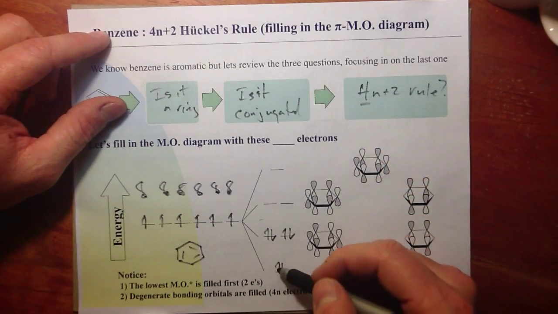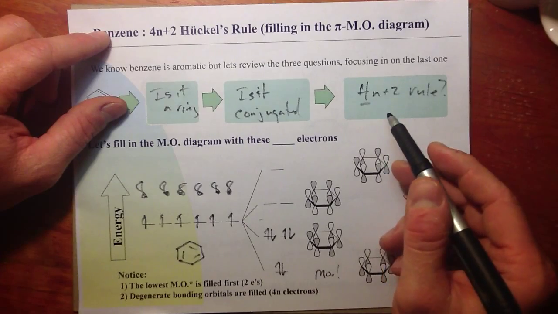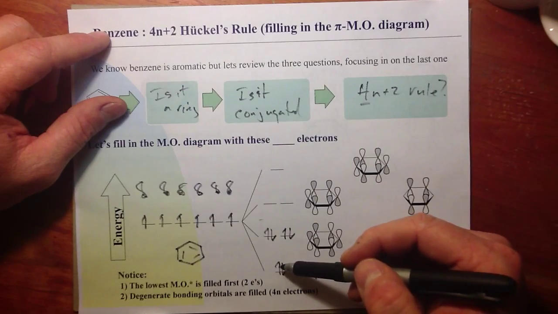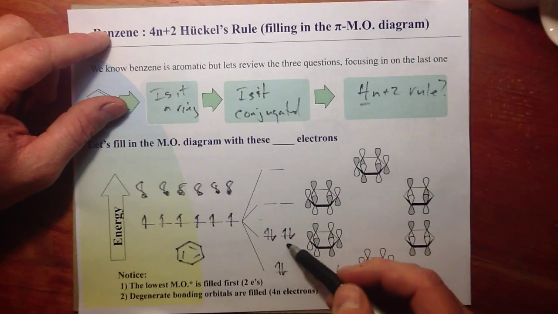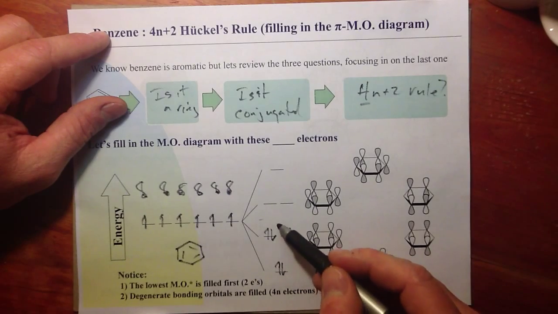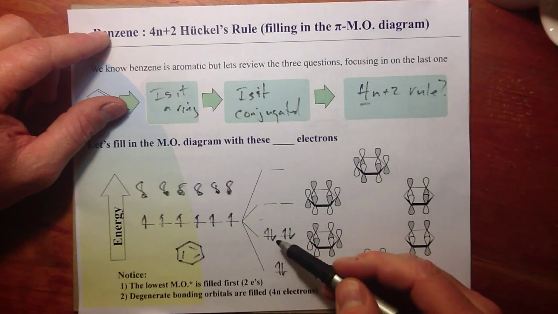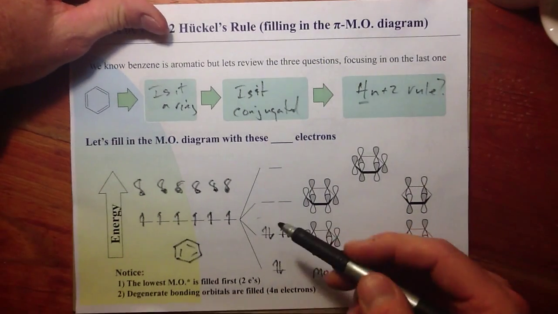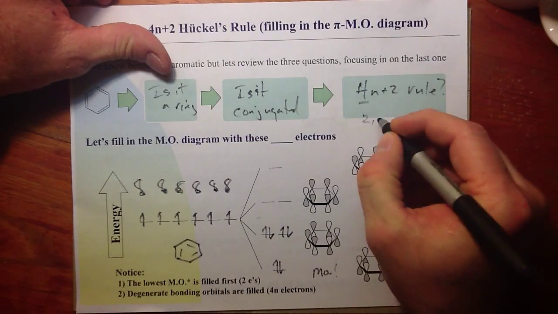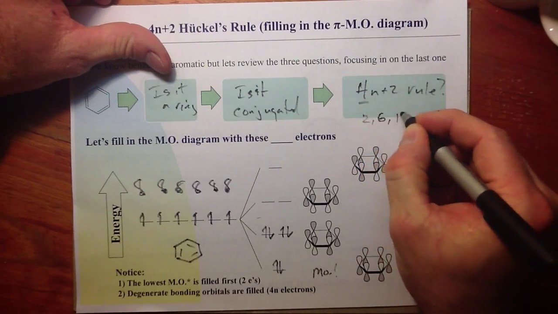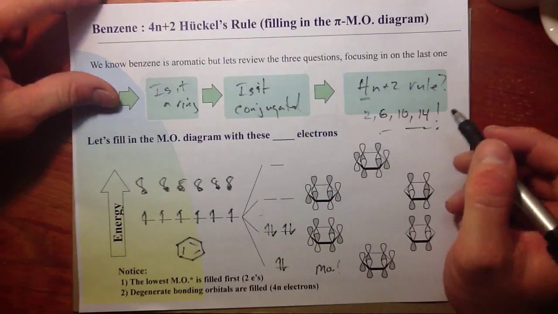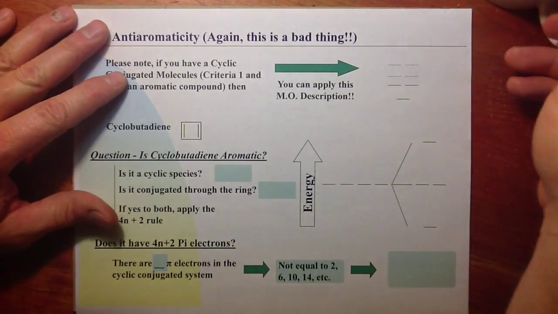So we can have this mathematical relationship describe those molecular orbital diagrams wherein we have degeneracy starting at the 2nd energy level. If you combine this, 2, 6, 10, 14, these give us our magic numbers, 2, 6, 10, 14. These are the numbers we're going to have if we have an aromatic system. Now to finish this video, we need to also talk about anti-aromatic systems.